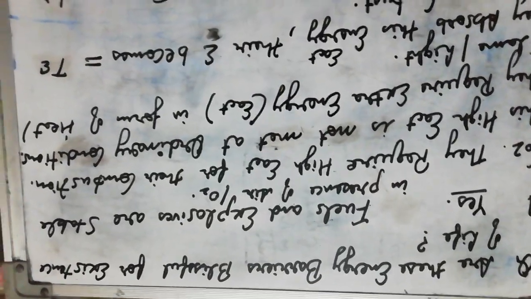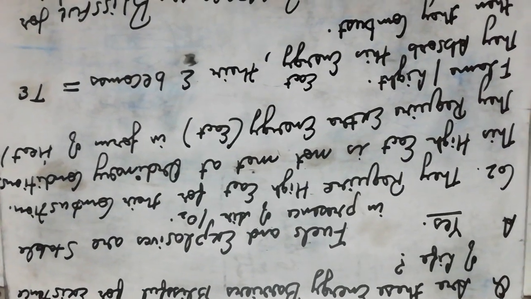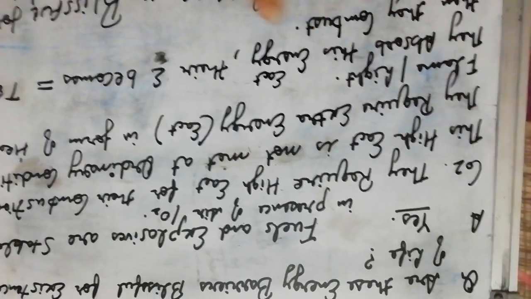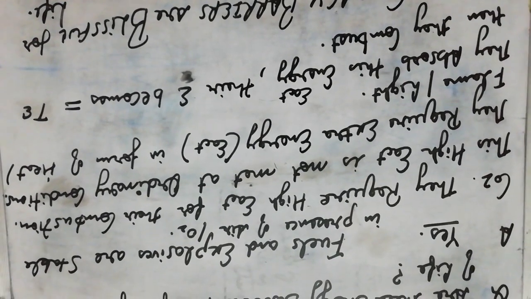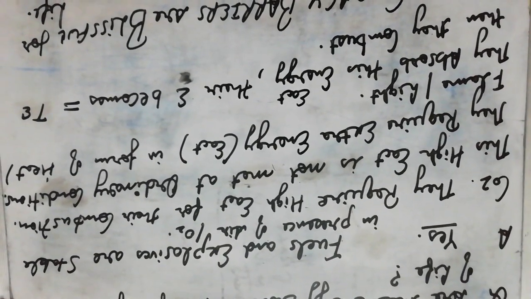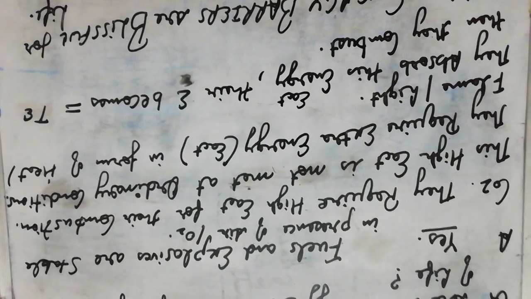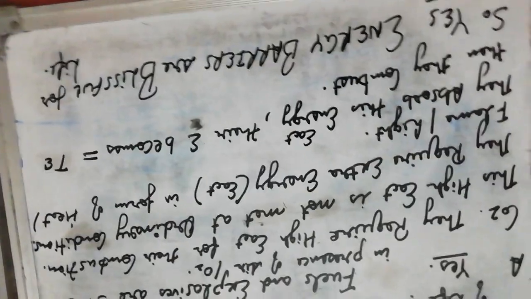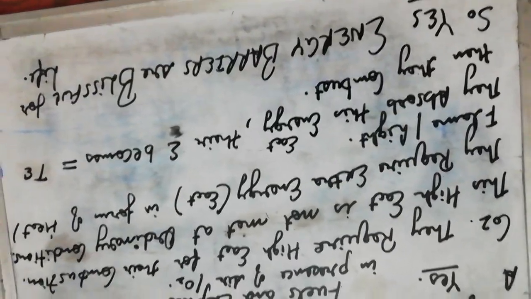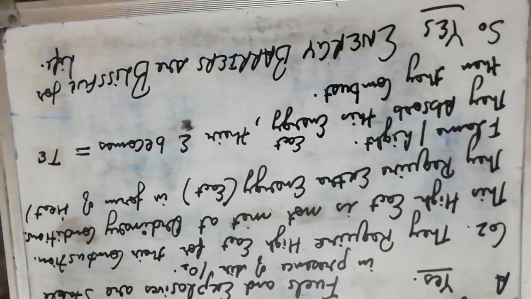As we know, fuels and explosives are stable in the presence of air and oxygen because they require high activation energy for their combustion. This high activation energy is not met at ordinary conditions of temperature and pressure, at room temperature. So their energy requirements are not met at the ordinary conditions.